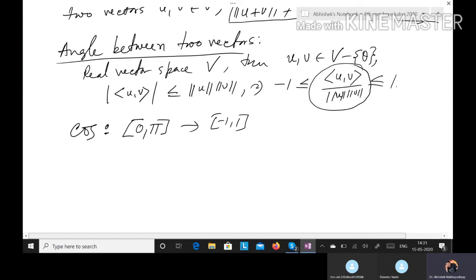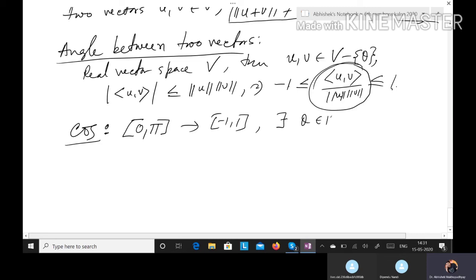So, due to this property of cosine function, since this is a real number in between -1, 1, and this function is surjective, so what you will get?